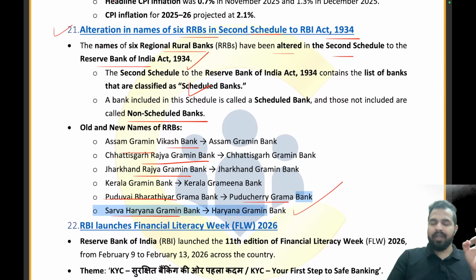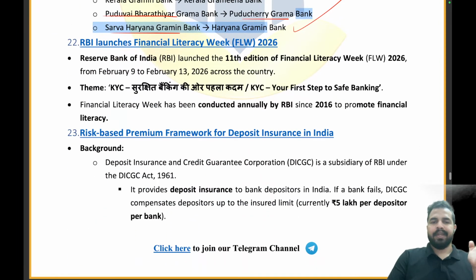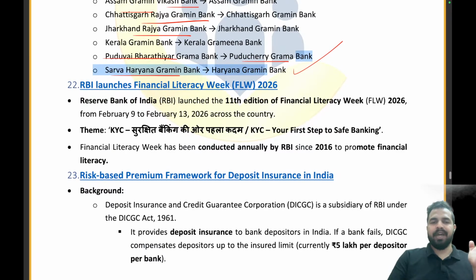So under which act of RBI has this been done? Under the RBI Act 1934, this change has been made. Clear, everyone? Let's move on to the next article. The RBI has launched the Financial Literacy Week. My dear friends, every year we see the Financial Literacy Week being announced. It is an initiative taken by the Reserve Bank of India for enhancing financial literacy among the people of the nation. And this year, the 11th edition of the Financial Literacy Week was organized.